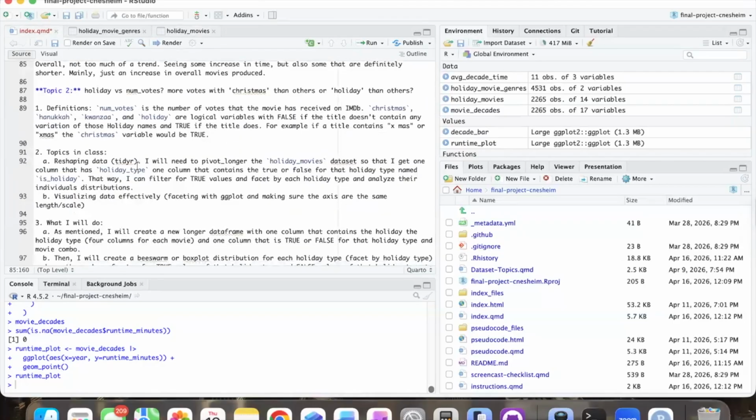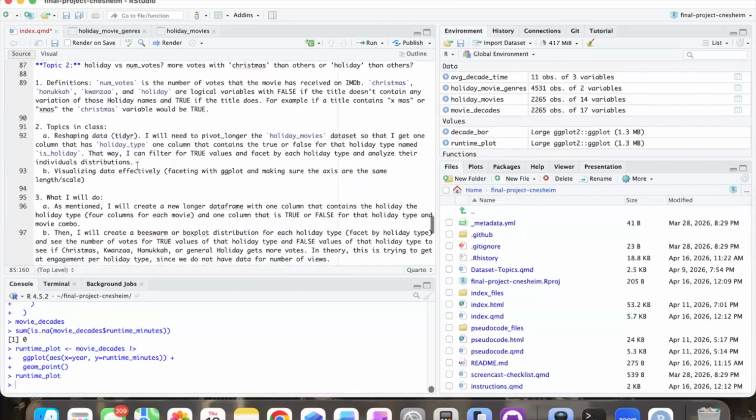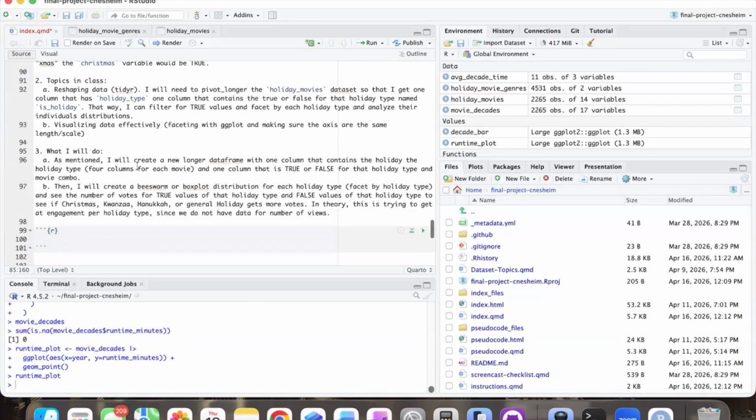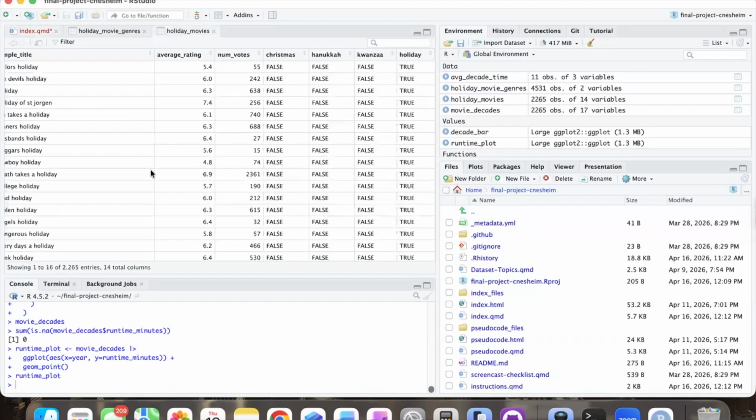So do some types of holidays increase the number of engagements, which I'm measuring by the number of votes they've received on IMDb? To test this, the first thing we need to do is, right now we have Christmas, Hanukkah, Kwanzaa, and holiday in four separate columns.